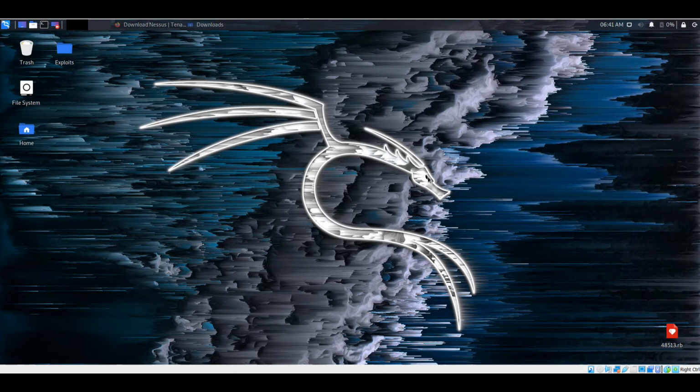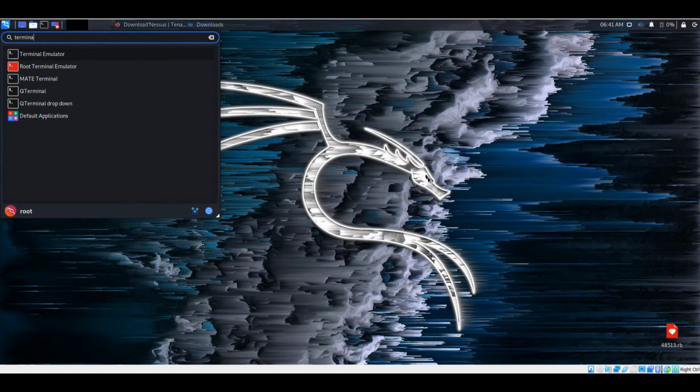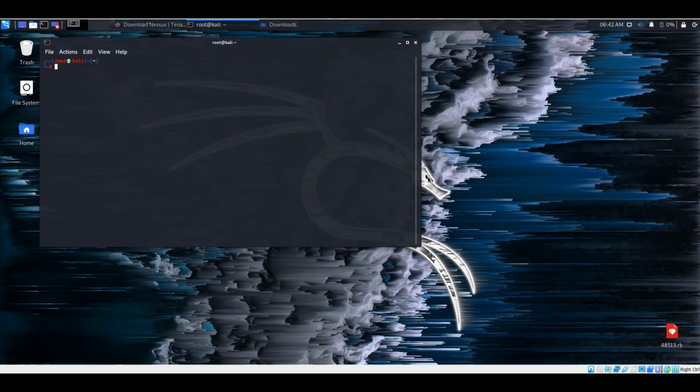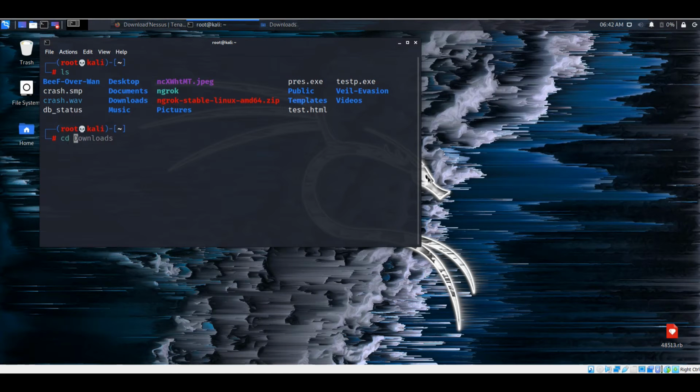Now after minimizing, let's open a terminal. Let's enlarge a bit. In the terminal, let us navigate to our downloaded file. Let's navigate to the downloads folder and check if the file is there. This is our downloaded file from Nessus. What we're gonna do is unpack or unzip this file.